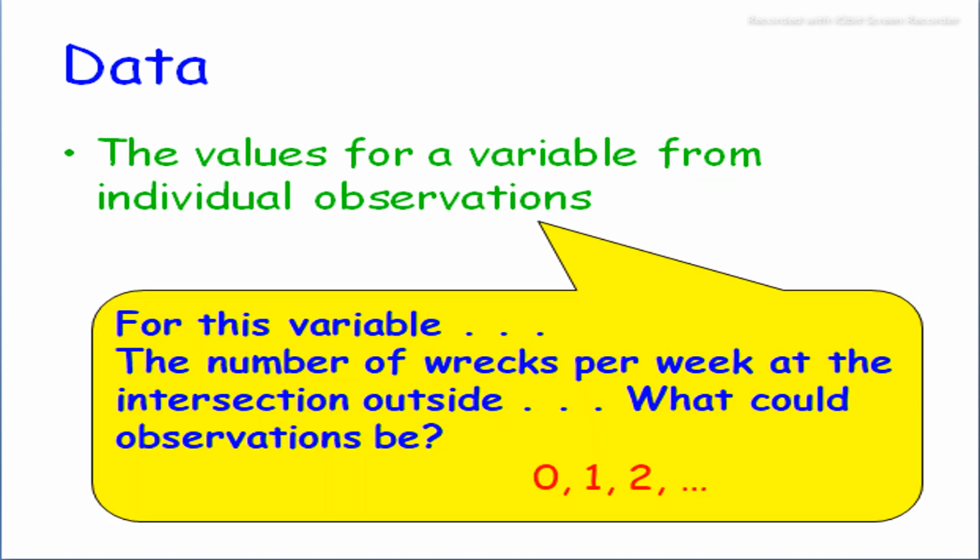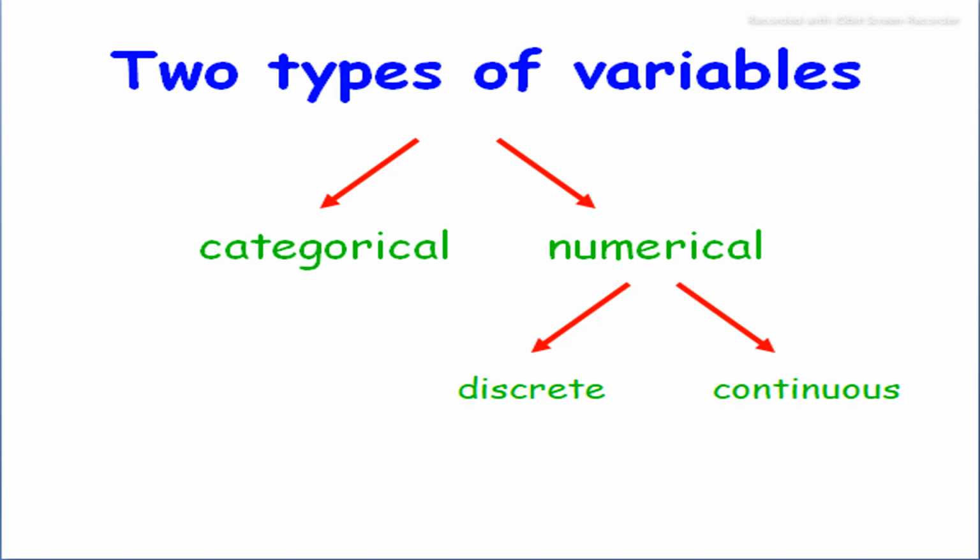And data are the values of a variable from individual observations. For this variable, the number of wrecks per week at the intersection outside, what could the observations be? Here are the data: 0, 1, 2, 3, 4, 5 and so on. These are the values of a variable from individual observations.